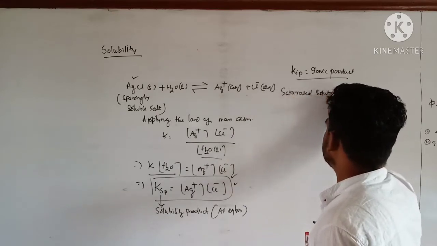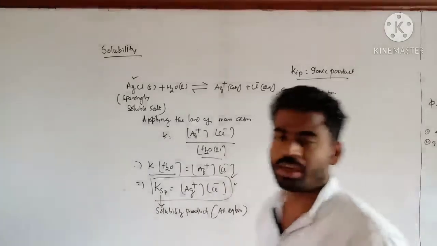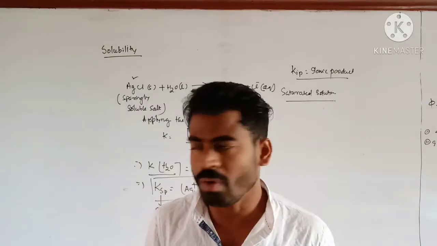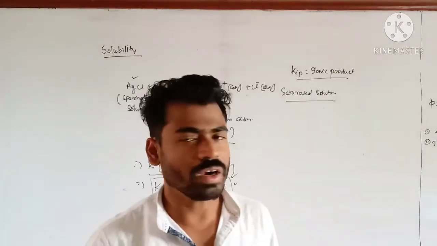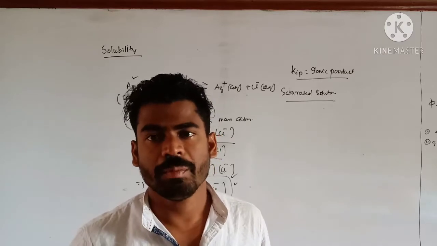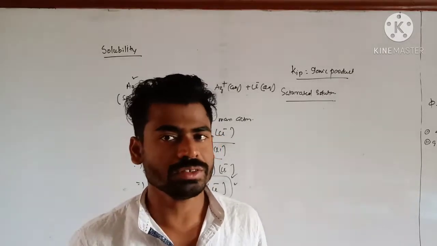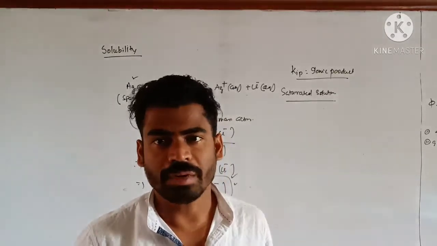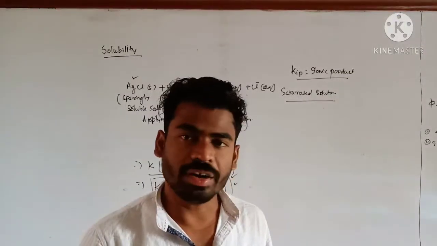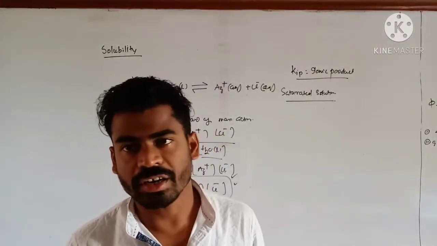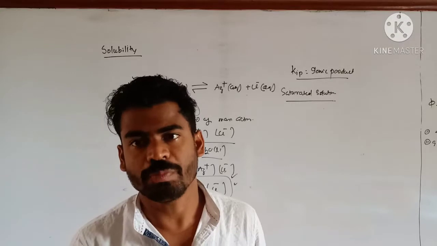Saturated solution means, suppose you are dissolving a solute within water as a solvent. Initially the substance goes on dissolving, but at a certain point no more substance is dissolved in that solution. That means the solution is in contact with the undissolved solute particles.